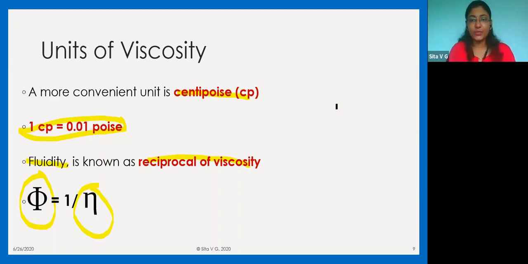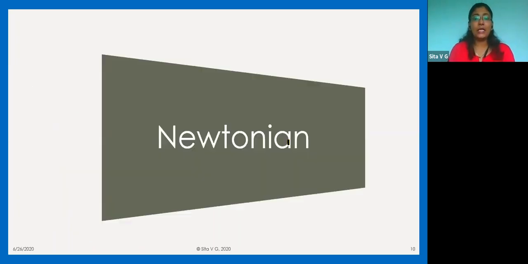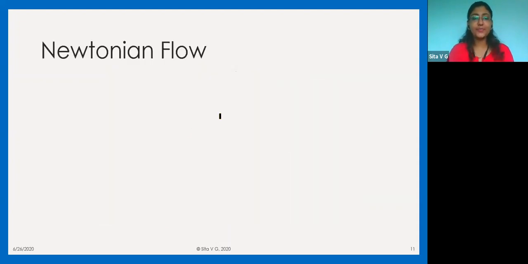So now we are moving ahead with the further concepts. Now we come to the different properties of certain materials by which you classify them under non-Newtonian or Newtonian. So our first subtopic is Newtonian flow. Newtonian flow means it follows Newton's law of flow. Obviously, if it follows the great scientist Newton's law, it is perfect. So all the Newtonian materials are known to be perfect materials. Now we will see why they are called perfect materials.